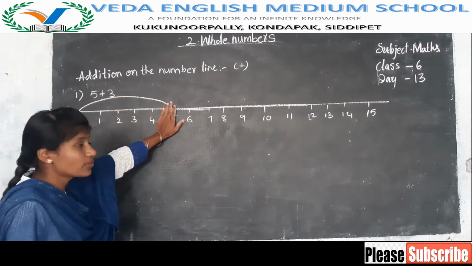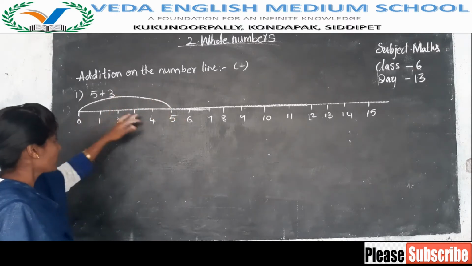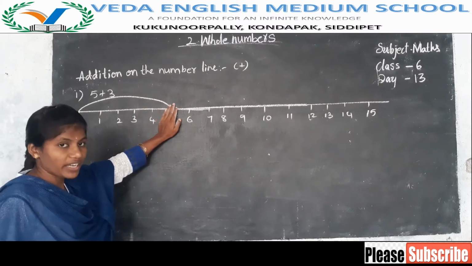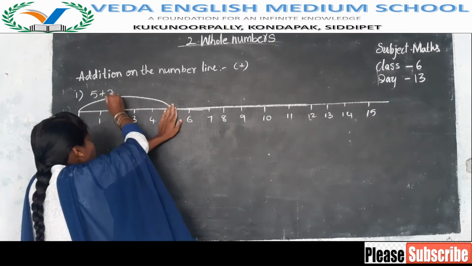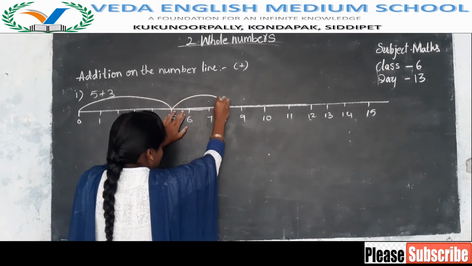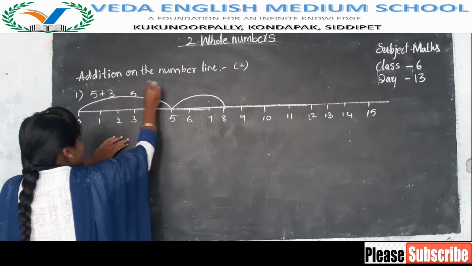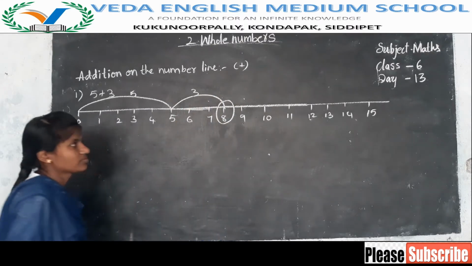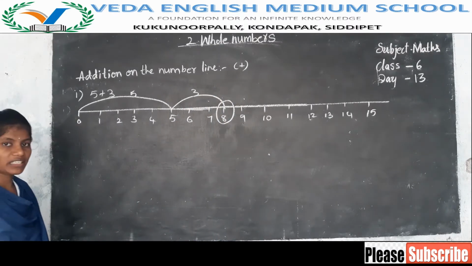You have to leave 5. Don't count 5 again. Already we have counted 0 to 5. So don't count this 5 again. Leave that 5, and after 5 we have to count 3 numbers. So 1, 2, 3. It is 5. It is 3. 5 plus 3 gives the answer as 8.